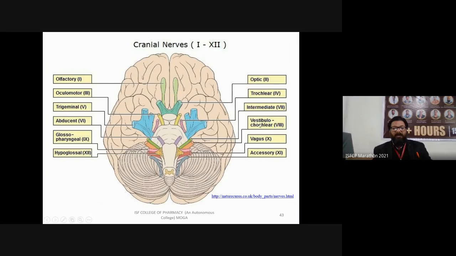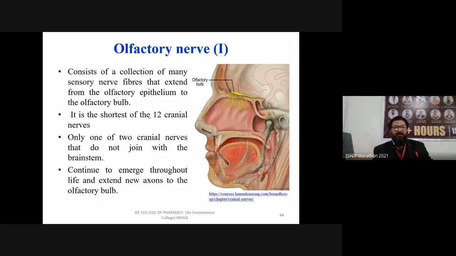Eighth is your vestibulocochlear nerve. Ninth is your glossopharyngeal nerve. Tenth is the vagus, which is the largest. The 11th is accessory, and the 12th is hypoglossal. So these are the different types of cranial nerves present in the brain, responsible for sensory and motor functions. Now we will discuss the cranial nerves one by one.